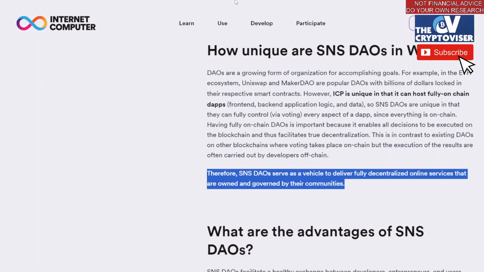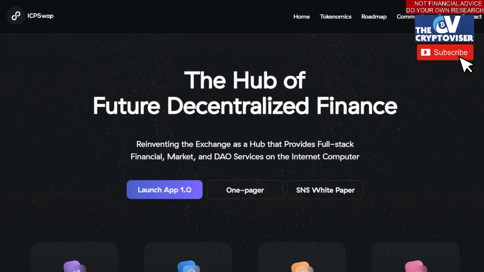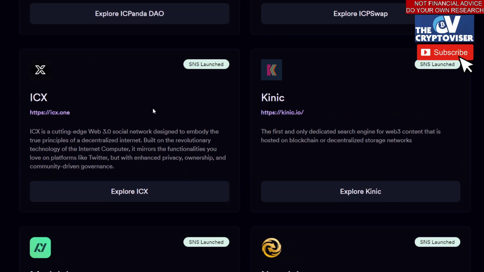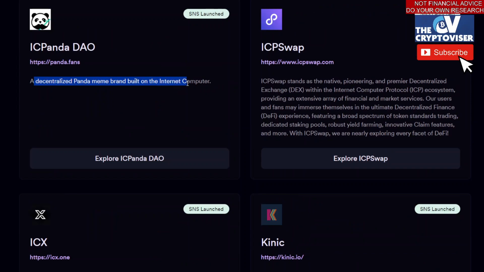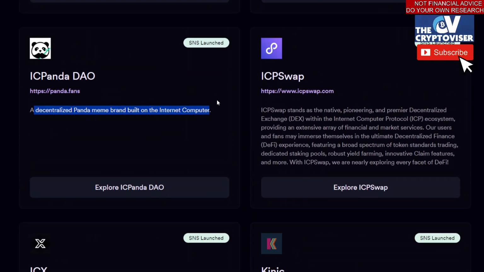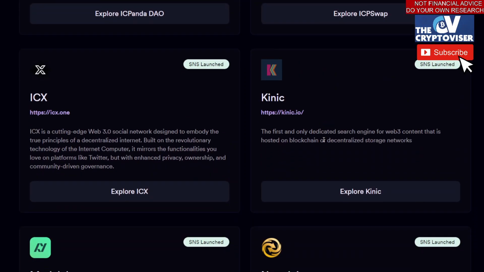And so this is obviously in very early stages. If you look at some of the DAOs that are already created, some of these are very small. The Panda Club is a decentralized panda meme built on the Internet Computer. Is this really going to do anything for the future of technology? Probably not. But again, this is the first stage of it, right? This is kind of like a Dogecoin on ICP, getting things started. And sometimes you have to start with jokes and memes, and then you get into more serious technologies like ICP Swap, which is effectively one of the first premier DEXs on Internet Computer Protocol.